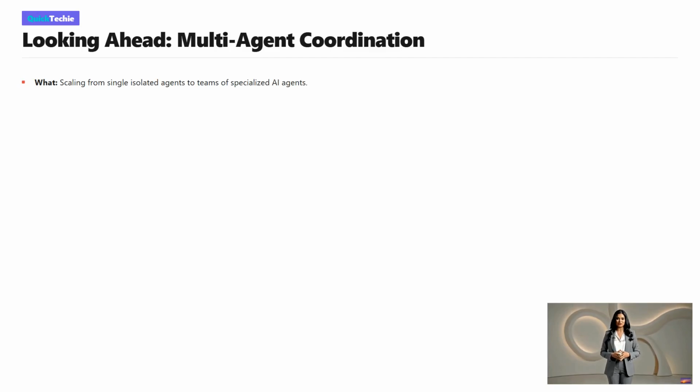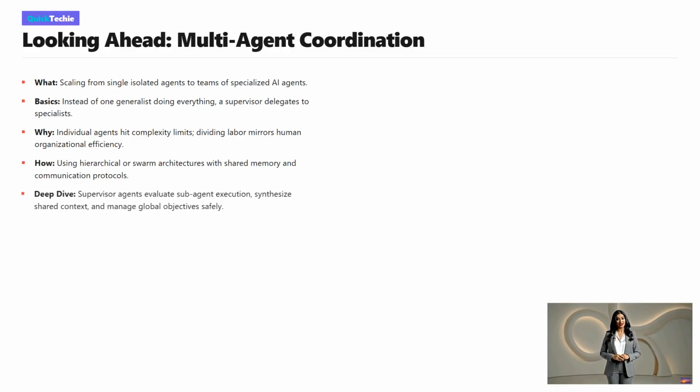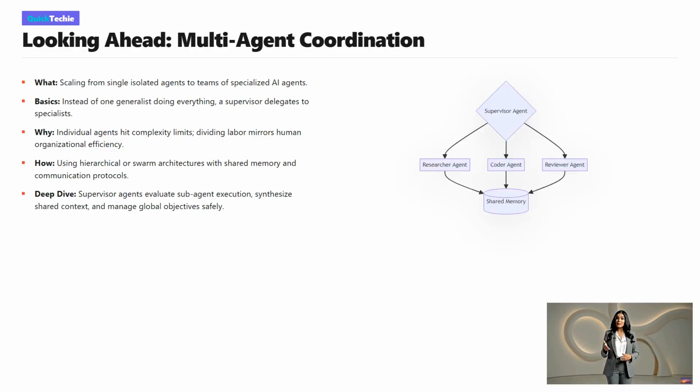Finally, let's look at the future of the agentic era. Multi-agent coordination. What is this? It is the evolution from single isolated agents to entire teams of specialized AI workers. The basics involve a supervisor agent delegating tasks to specific experts like a researcher agent or a coder agent. Why make it so complex? Because a single agent eventually hits a cognitive limit. Dividing labor mirrors the efficiency of human organizations.